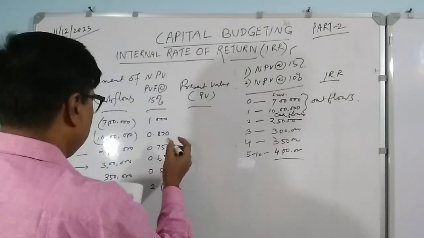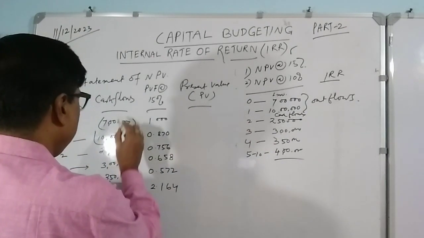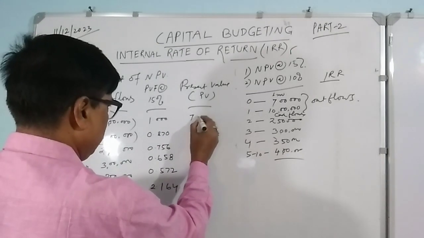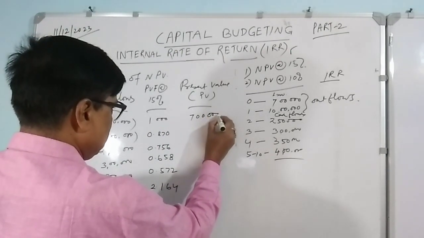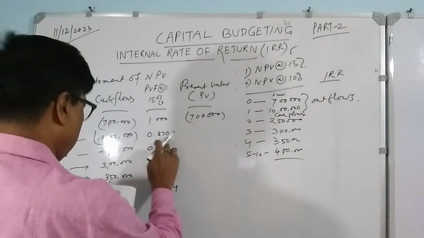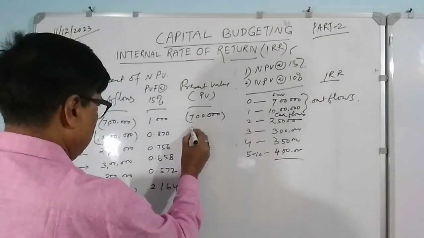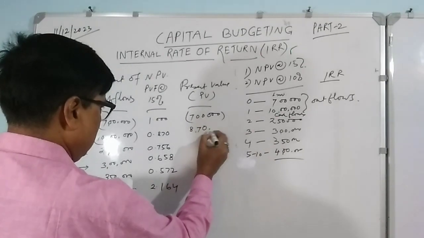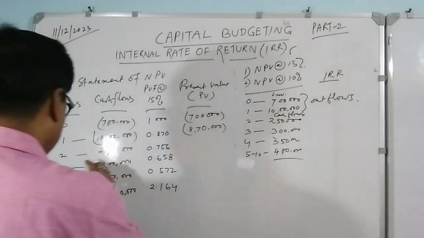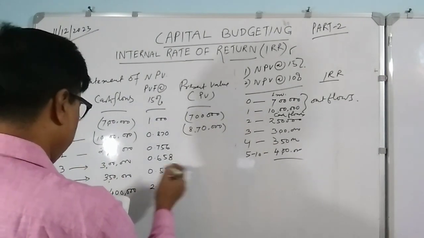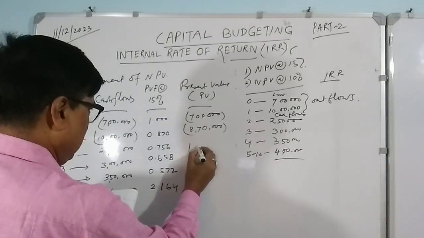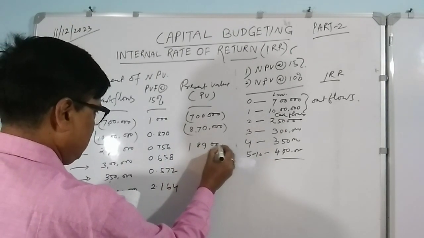Now, how does the present value come? You multiply cash flow by the PV factor. So 7 lakh into 1 will be 7 lakh. Since it is an outflow, this will be minus. 10 lakhs into 0.87 will be 8,70,000, also an outflow, so it is also a minus figure. From the second year onwards it will be positive: 2,50,000 into 0.756 is 1,89,000.